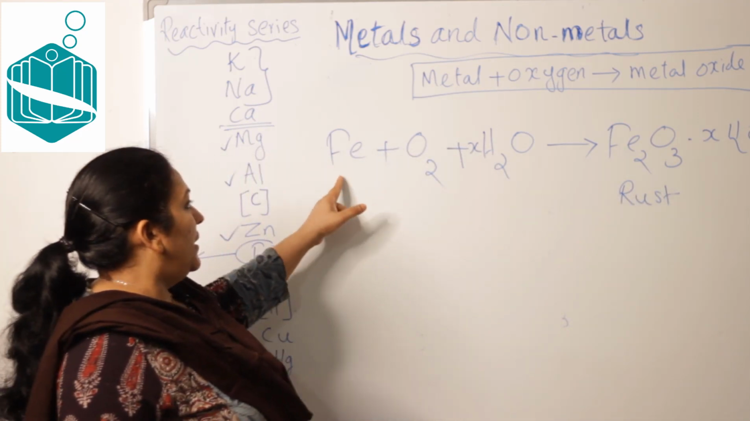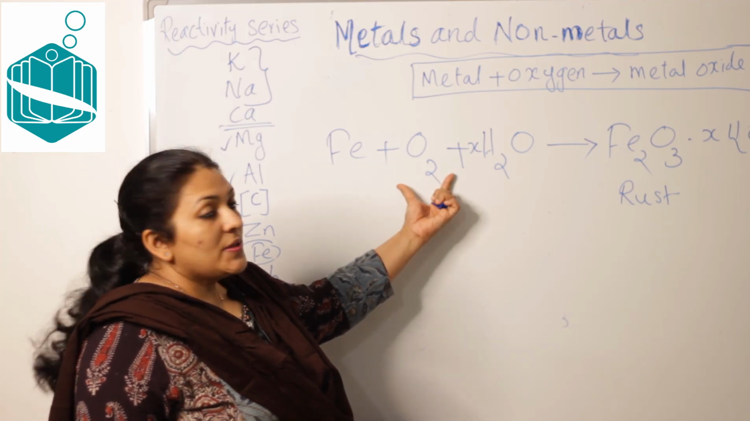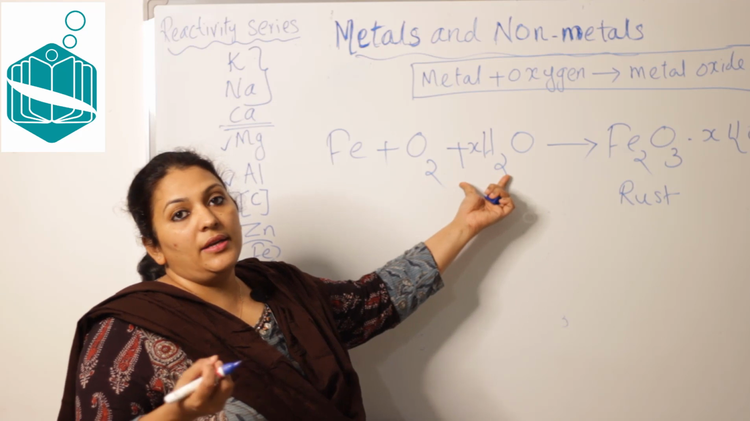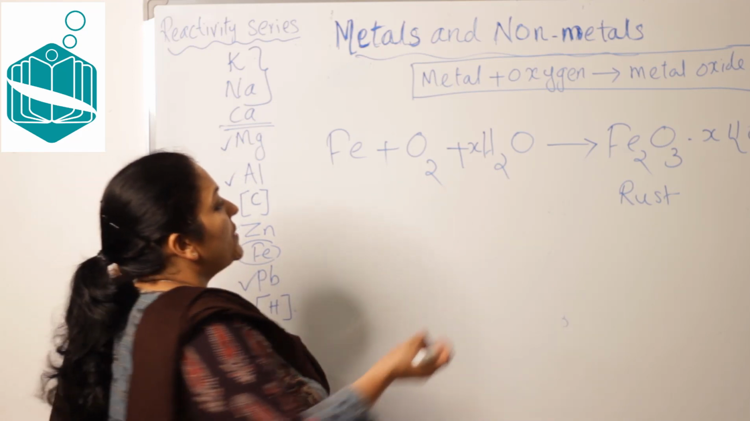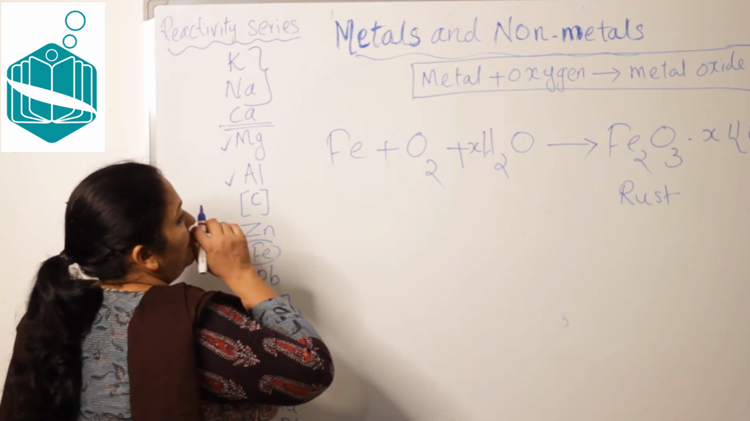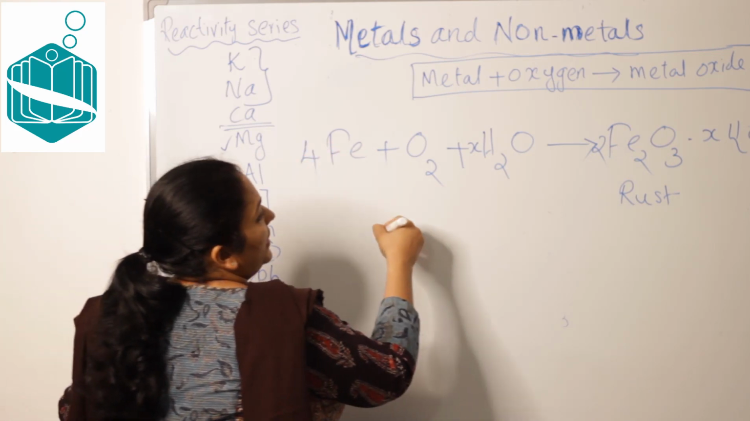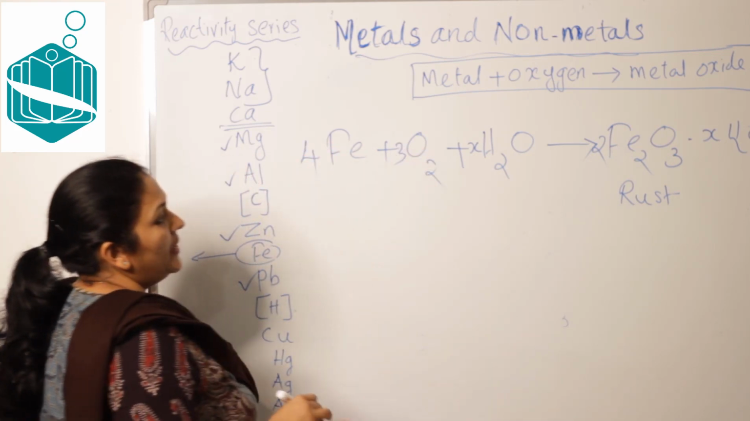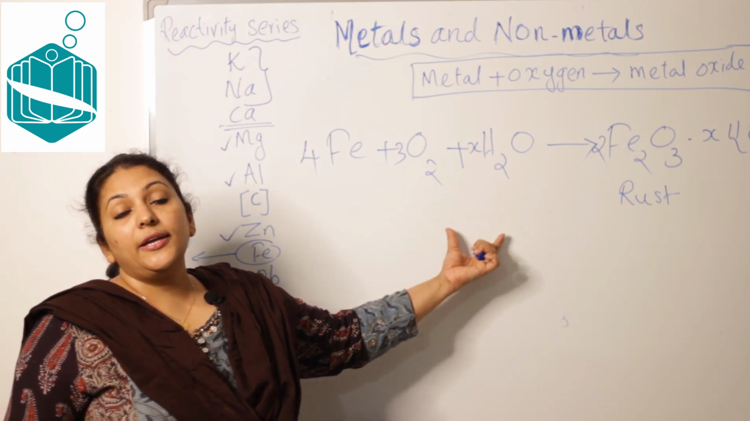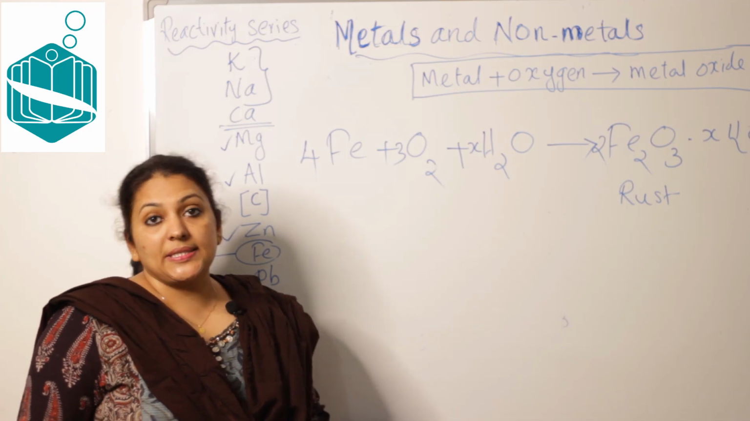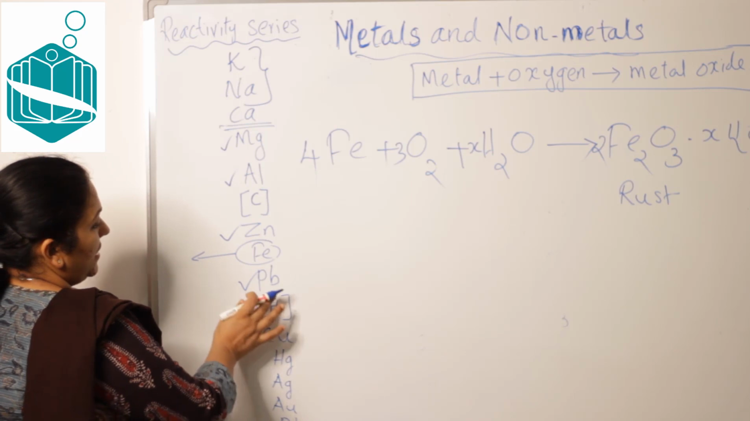Here iron will combine with oxygen, a slow reaction, not only with oxygen but also with water content, vapor or moisture content from the atmosphere, to produce rust. So how will you balance it? 4Fe then 3O2, right? So Fe2O3 dot XH2O, which is called hydrated iron oxide, also called rust. Okay, this is the chemical reaction. And so we have discussed till lead.